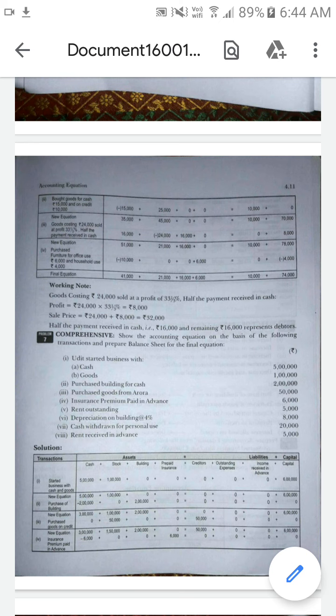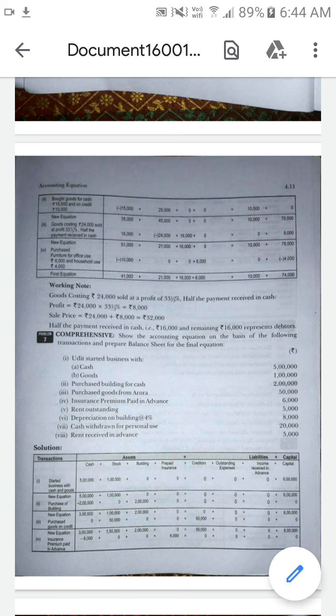So see the second one, purchased building for cash. Okay, so in this transaction, what are the two types of accounts included? Building, so one type of asset is coming inside, building, and cash is going outside. So what are the two types of accounts? Cash and building. The two types of accounts are cash and building. It is coming under the heading assets.